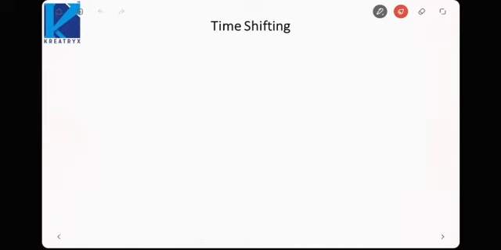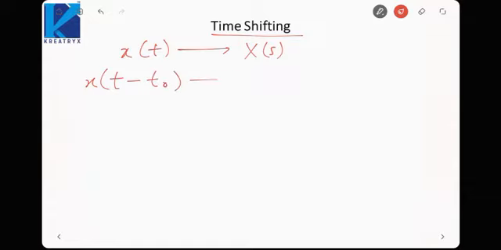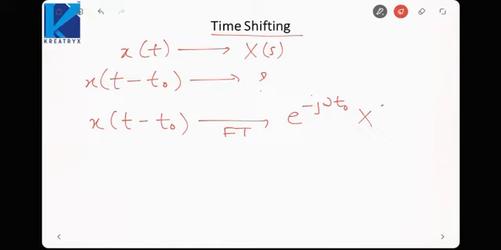Next property, let us come to time shifting. If x(t) has a Laplace transform X(s), then we need to find the Laplace transform of x of t minus t naught. In case of Fourier transform, x of t minus t naught has a Fourier transform equal to e raised to the power minus j omega t naught X(j omega).